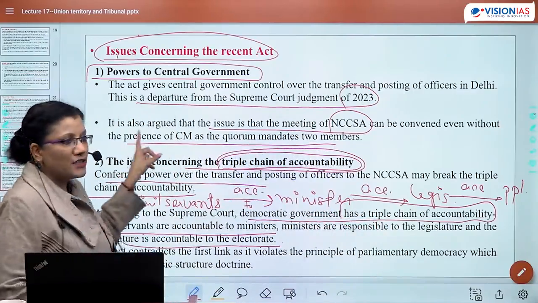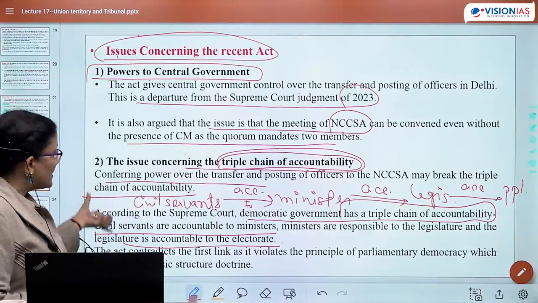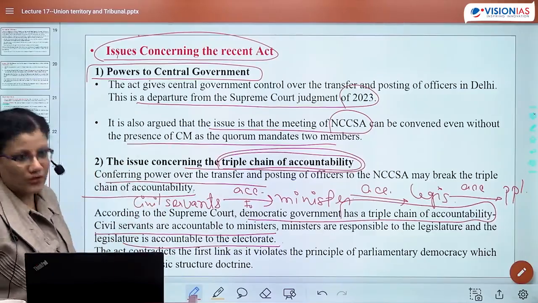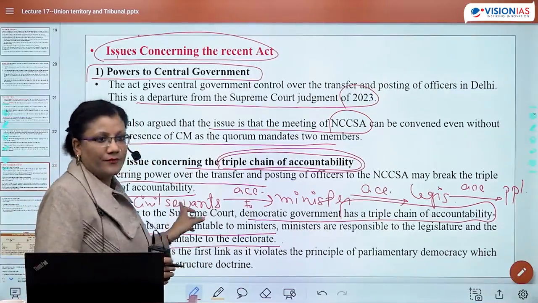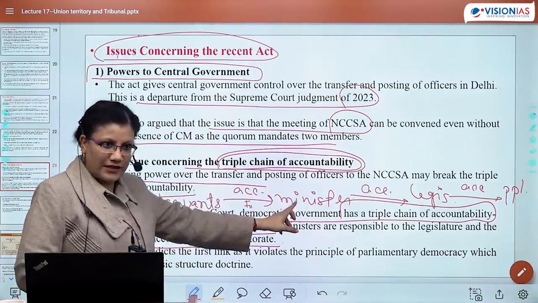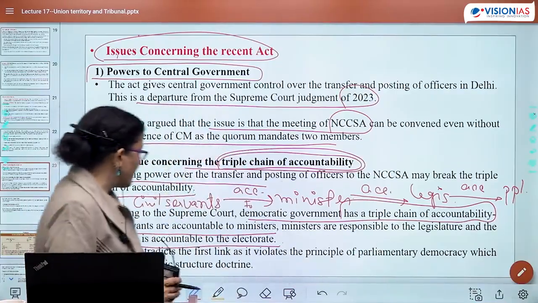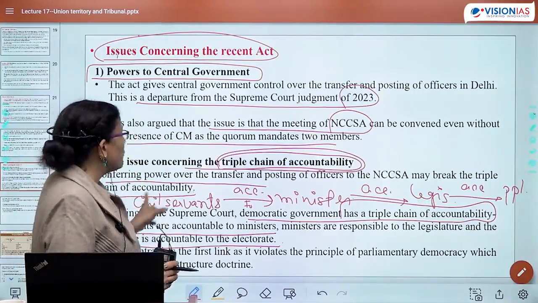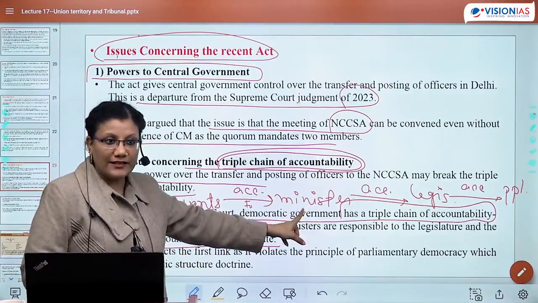Now, as far as this particular act is concerned, the Supreme Court even said that this is basically a violation of this triple chain of accountability. The act contradicts the first link as it violates the principle of parliamentary democracy, which is part of the basic structure doctrine. How do you know that this act actually violates the first link? Kaise?